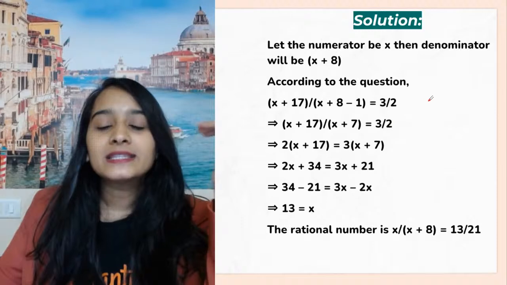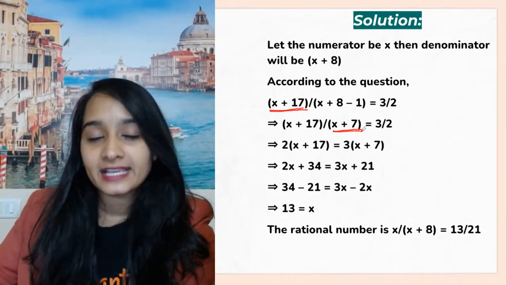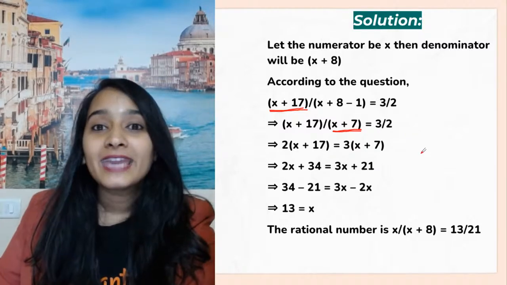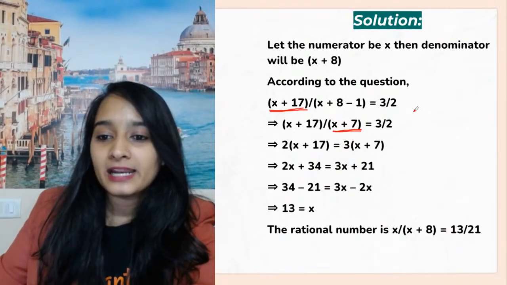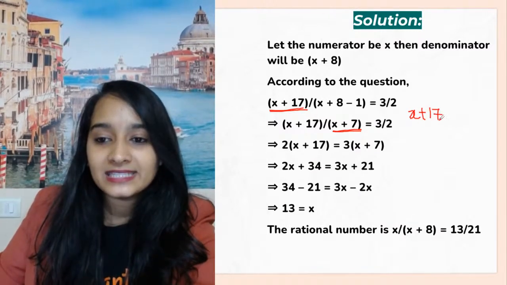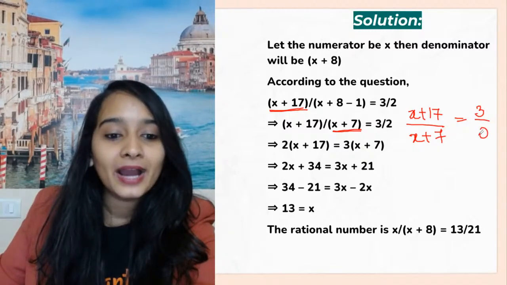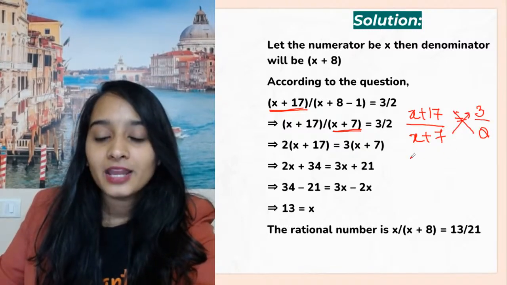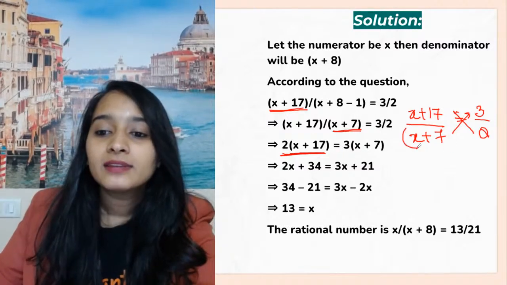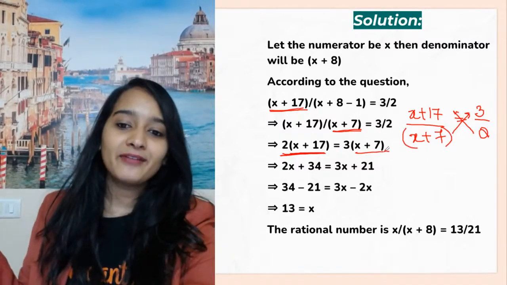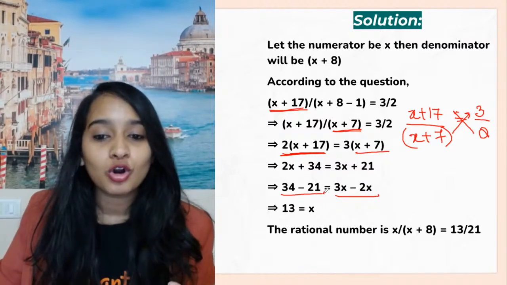There you go. So this is how you have to solve it. This is your numerator, x plus 17. Denominator, x plus 7 is equal to 3 by 2. What do you have to do? Cross multiplication. See, you have to cross multiply. Let me write it here. x plus 17 divided by x plus 7 is equal to 3 by 2. So you cross multiply. You will have 2 multiplied by x plus 17 is equal to 3 multiplied by x plus 7. That's it. You solve for your x. Bring all the variables to one side, all the constants to one side.